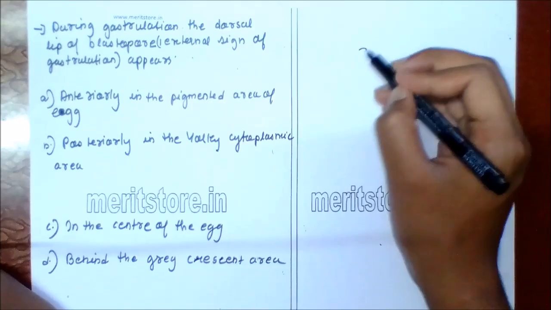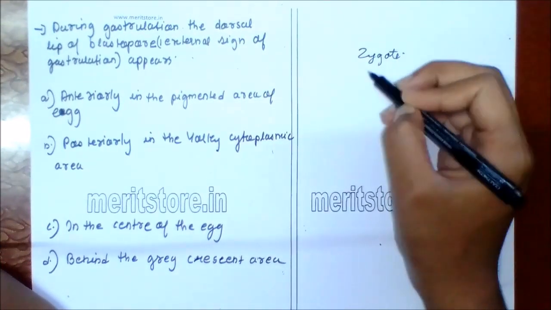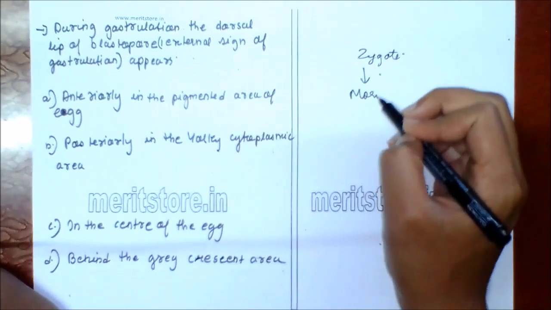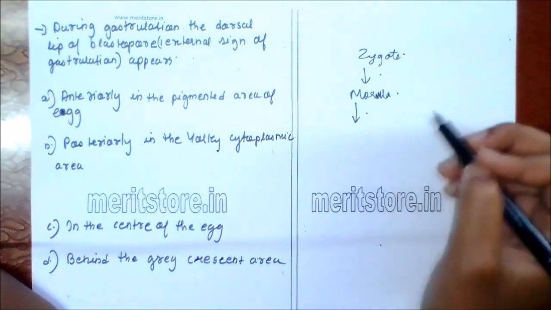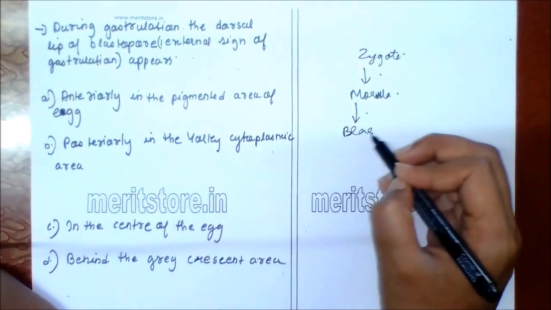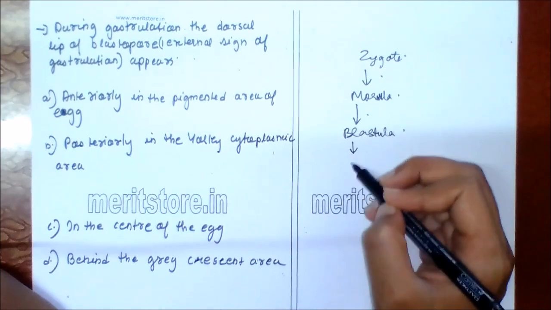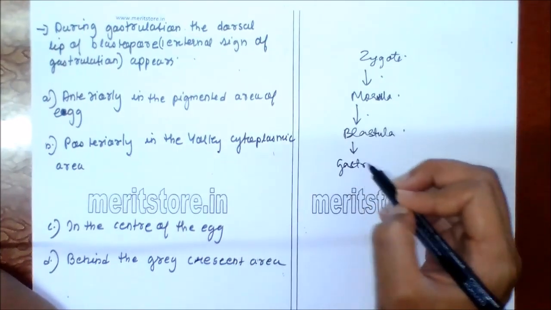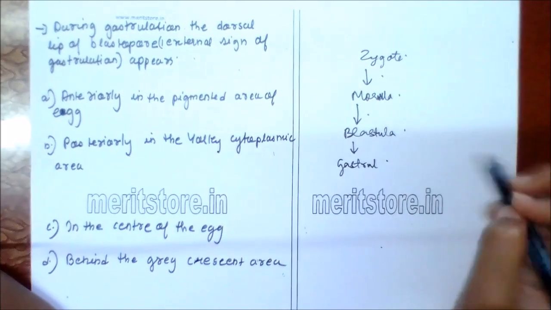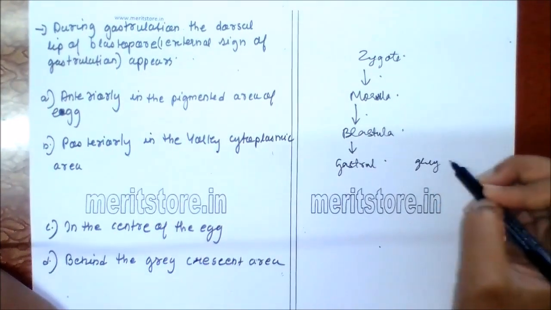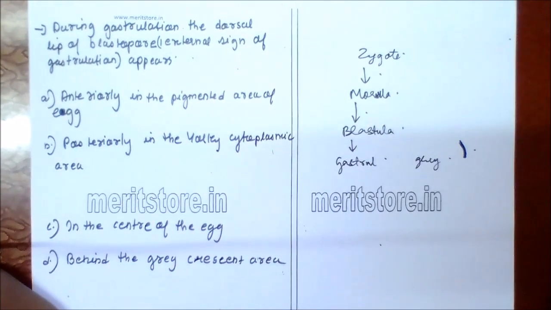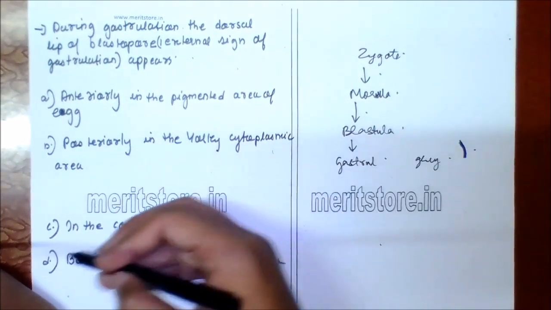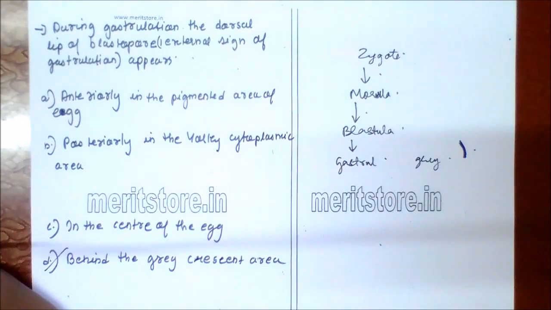When the cleavage of the zygote occurs, there is formation of the morula. The morula undergoes division to form the blastula. This is known as blastulation and ultimately forms the gastrula. Behind there is a gray area. This is like a crescent moon. So during gastrulation, the dorsal lip of the blastopore appears behind this area. So option D is the correct answer.